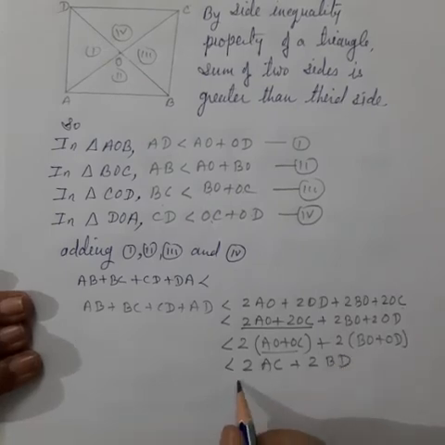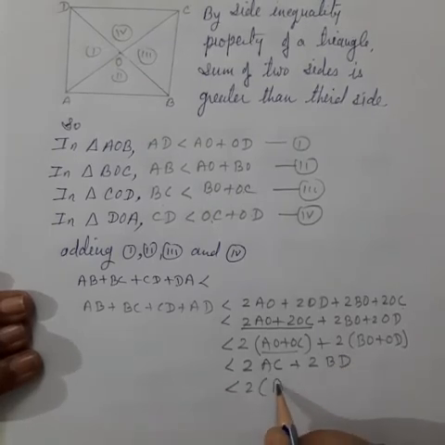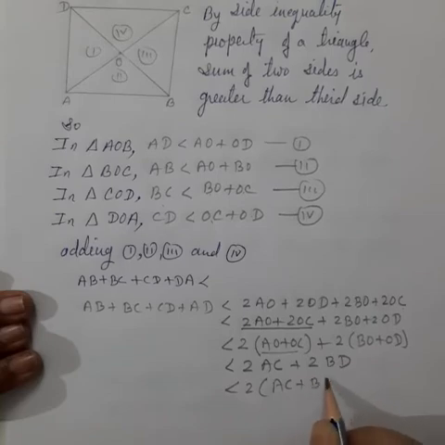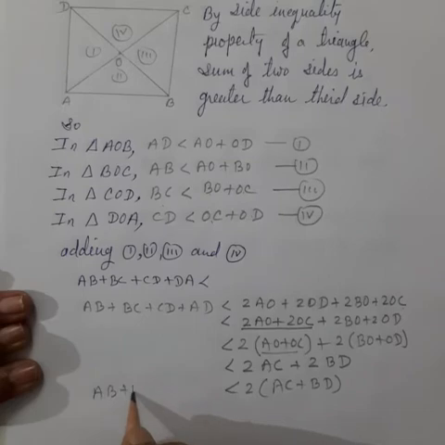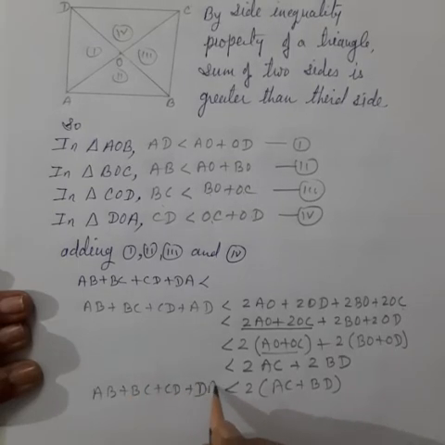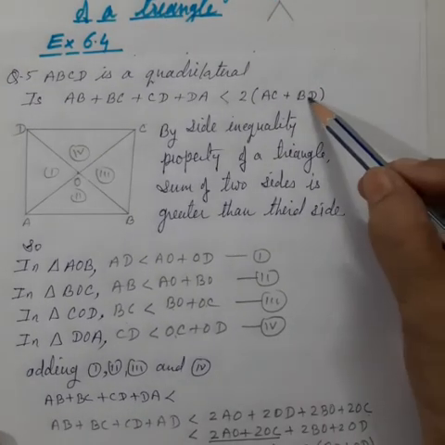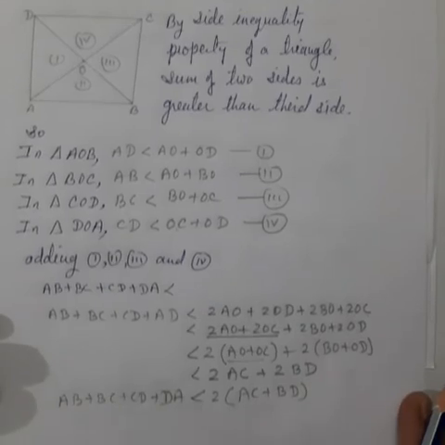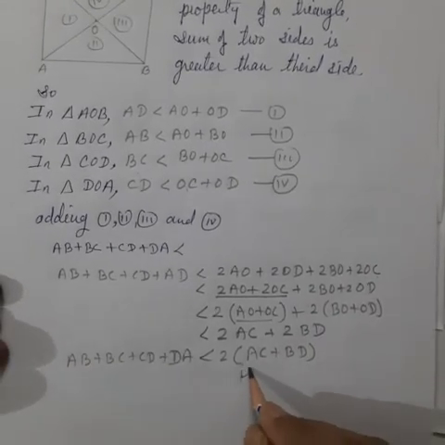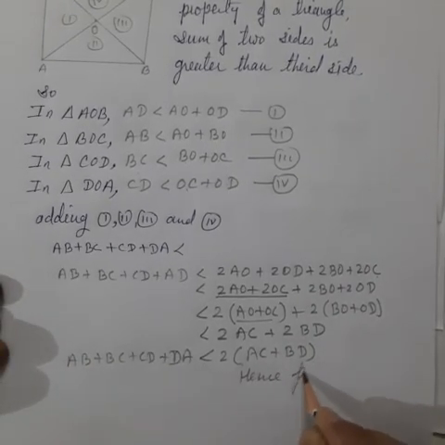And again take 2 common, so it is AC plus BD. And on the left hand side, it is AB plus BC plus CD plus DA. The same statement we had to prove, we are getting here. That's why it is proved. Hence proved.